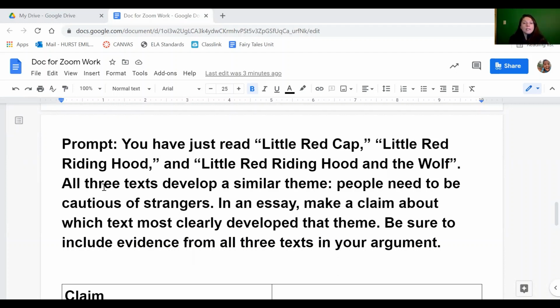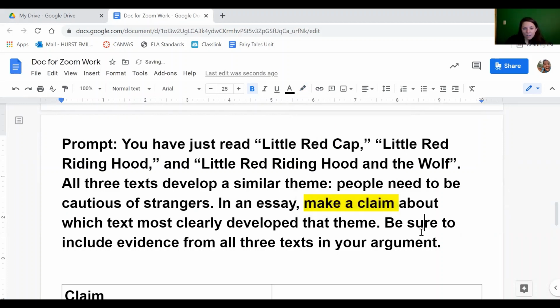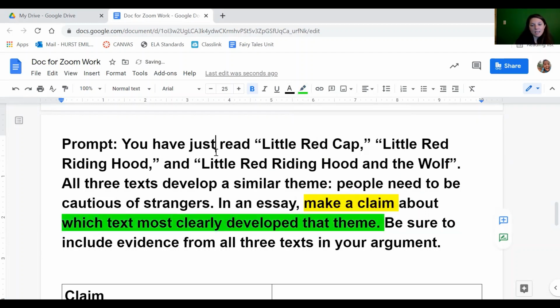All right, so hopefully you saw the words make a claim, which tells you you're going to be making an argument essay. You can't make a claim unless it's an argument essay. Next, I want you to think about the question you will answer. Highlight words that tell you what question you will answer. Hopefully you saw the question is, which text most clearly developed that theme?